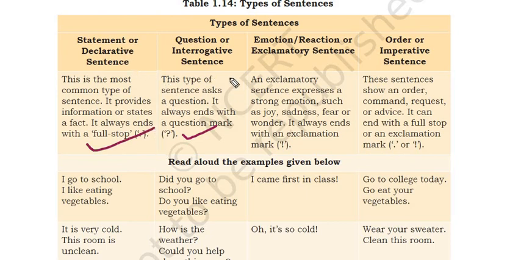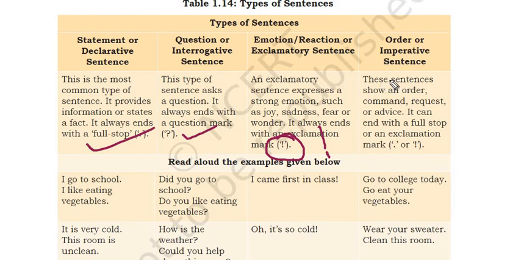Declarative. Okay, interrogative. Interrogative means interrogation kind of statement. Okay, so question mark is here. Declarative, you are just a normal statement or a declaration. So this is full stop. Emotion or reaction or exclamatory sentences. So here an exclamatory sentence expresses strong emotions such as joy, sadness, fear, or wonder. It always ends with the exclamation mark. This is the exclamation mark, right?